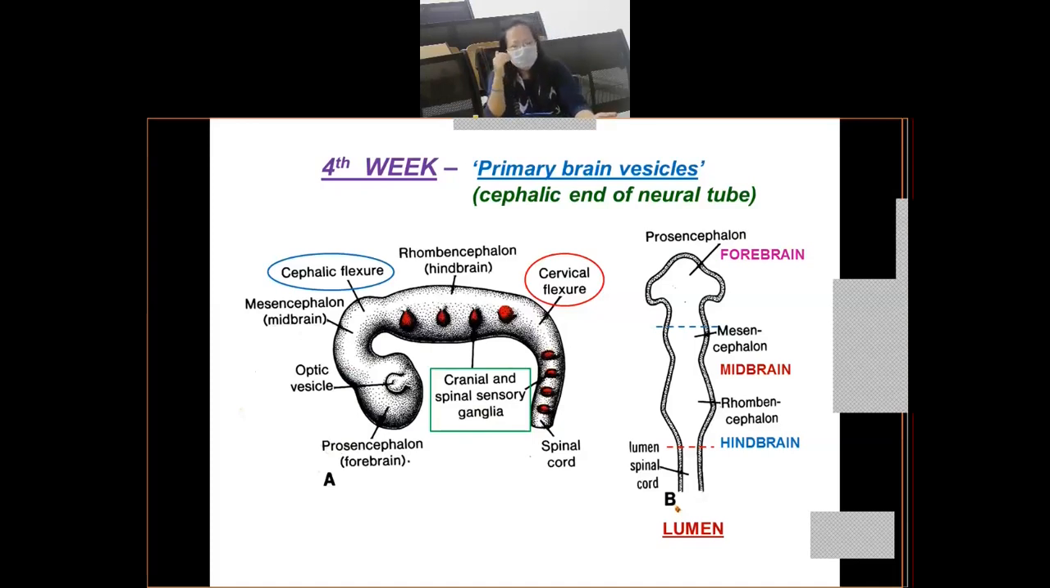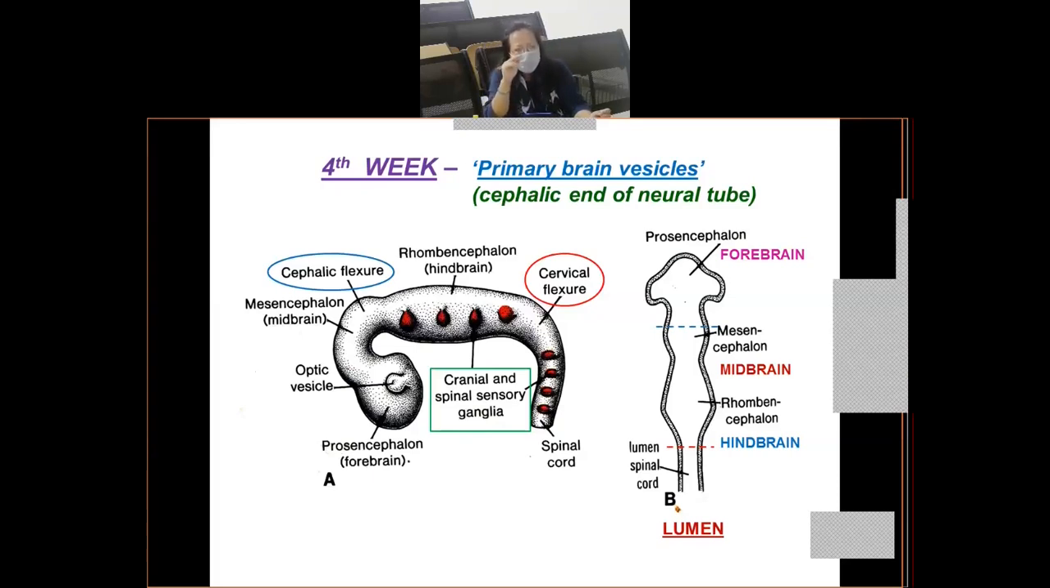So same thing here, you will see that certain flexures or certain bends are being formed in the region of the primary brain vesicles. That means, in other words, the cephalic end of the neural tube is no longer straight, but it's showing some bendings. Okay, it's showing some folds or bendings, right? So what are these flexures or bends called? We have two flexures which will develop.